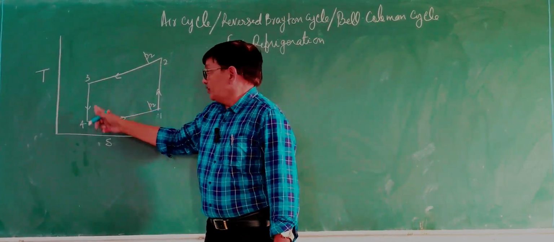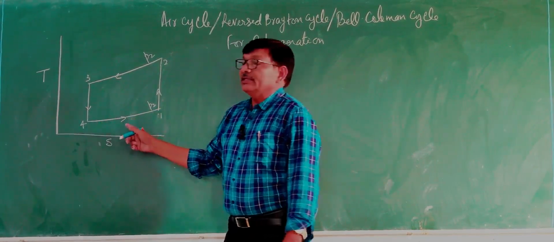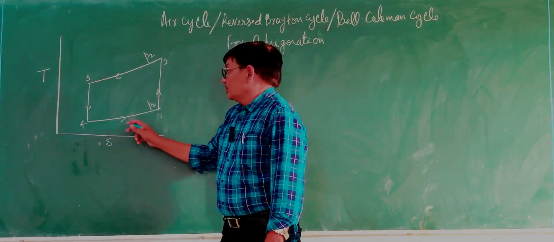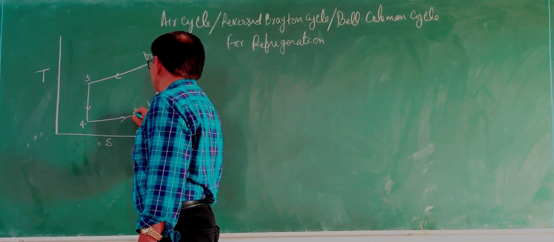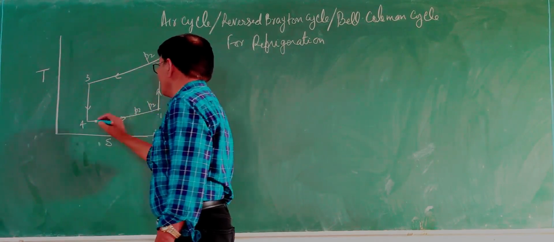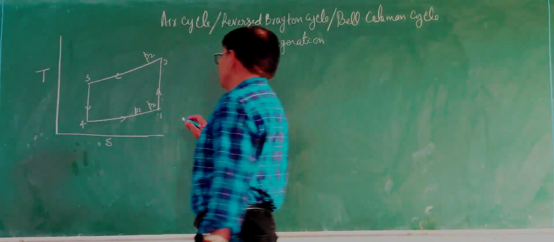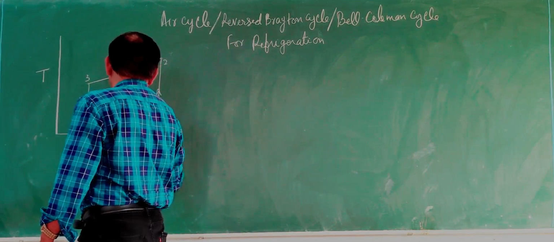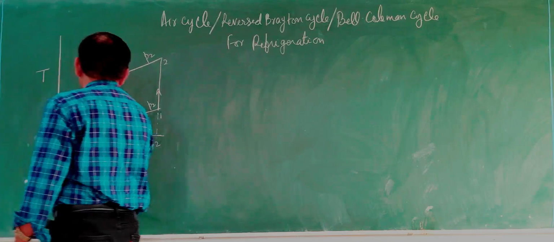Process 3-4 is an isentropic process and 4-1 is a process in which evaporation takes place, so it is at constant pressure, P1. In this process the pressure remains constant. You can see here that at points 1 and 2 the entropy is the same, and at points 3 and 4 the entropy is the same.